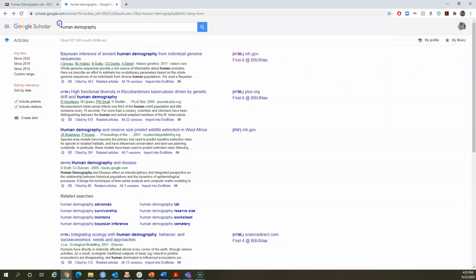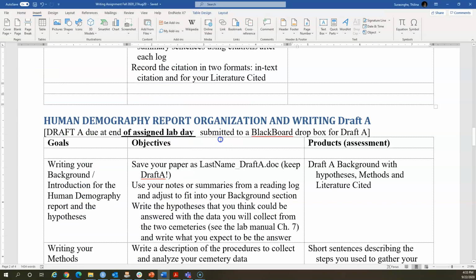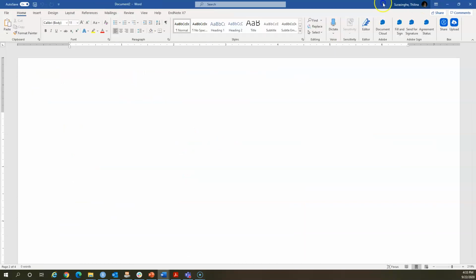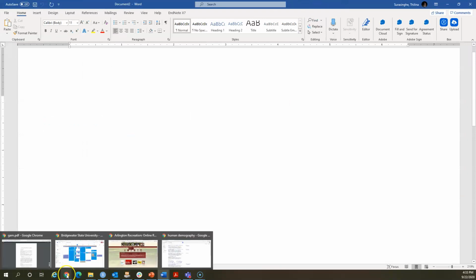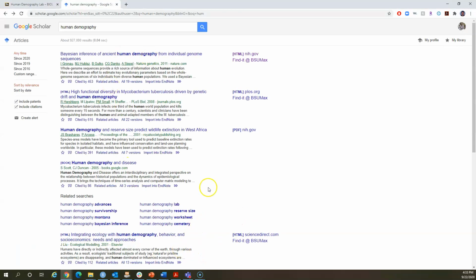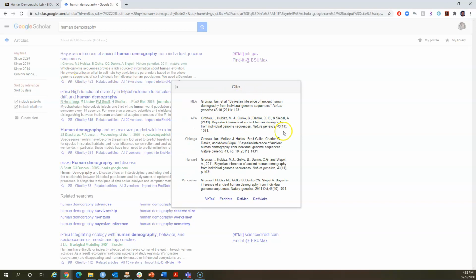First of all, what I do is I will create an empty Word doc or empty Google doc, right? And then I will go to my article list. Let's say I'm interested in this article, right? How do I make a copy of a citation very quickly? That's an easier way. Can you see this double quote symbol? Click that, and it actually automatically generates different citations, right? Different citation styles. So just copy one of these, right?